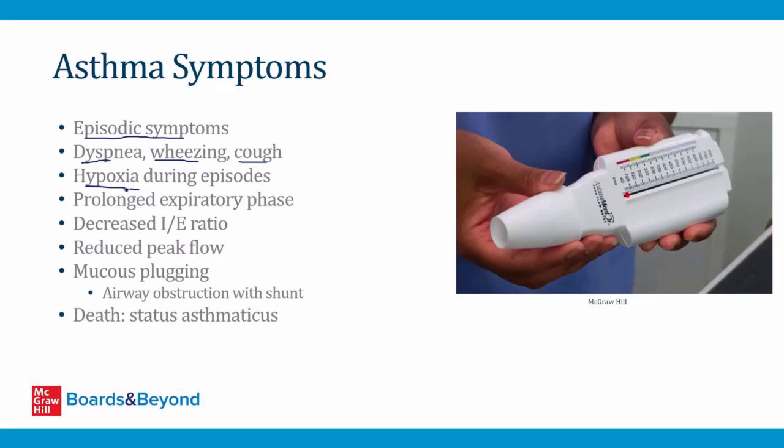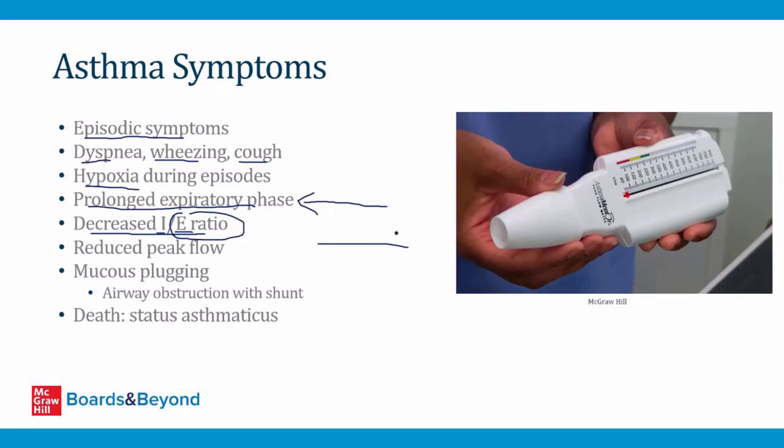Another classic finding during an episode is a prolonged expiratory phase. Anytime there's constriction of the airways, it's hard to get air out of the lungs, and if people breathe slowly for a longer period of time in the expiratory phase, that improves the amount of air that they're able to get out. So patients with any form of obstruction in their lungs, including asthma, often develop a prolonged expiratory phase. This is sometimes called a decreased I to E ratio. The I to E ratio is the time spent during inspiration divided by the time spent during expiration. And this ratio goes down because the expiratory phase is prolonged in patients during an episode of asthma.